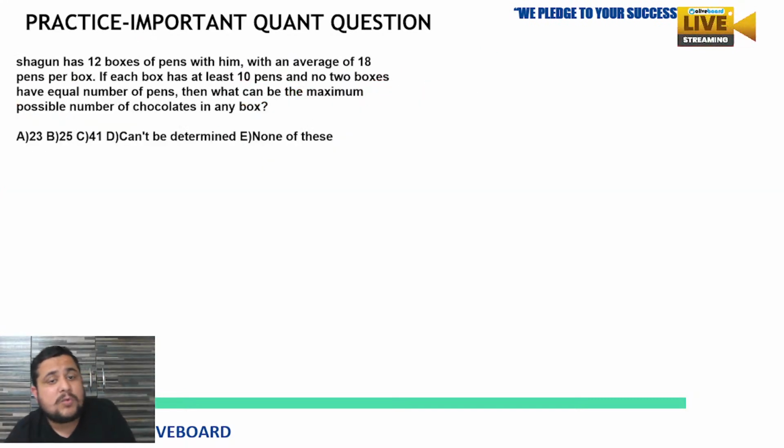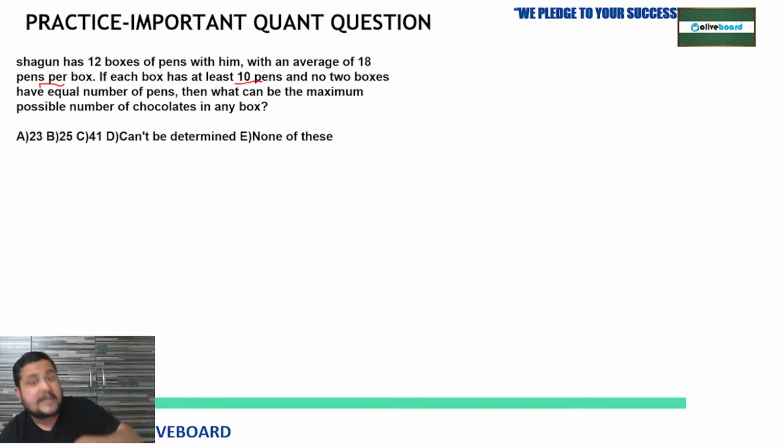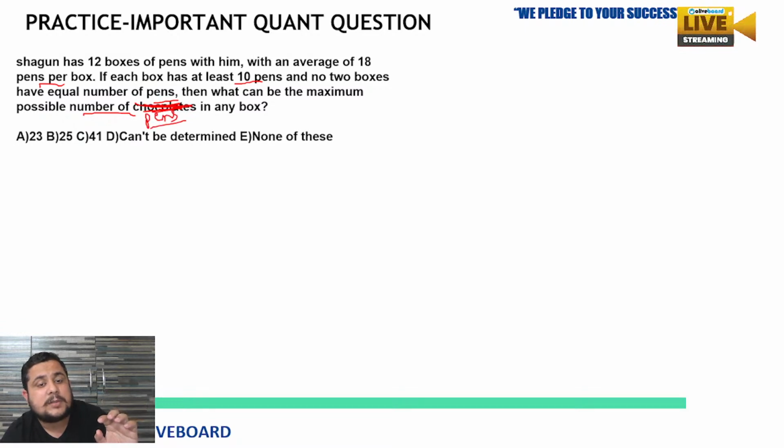Okay, let's move on to the next. Shagun has 12 boxes of pens with him, with an average of 18 pens per box. If each box has at least 10 pens, there can be more than that, but at least you must keep 10 pens, and no two boxes have an equal number of pens, then what can be the maximum possible number of pens in any box? Tell me.